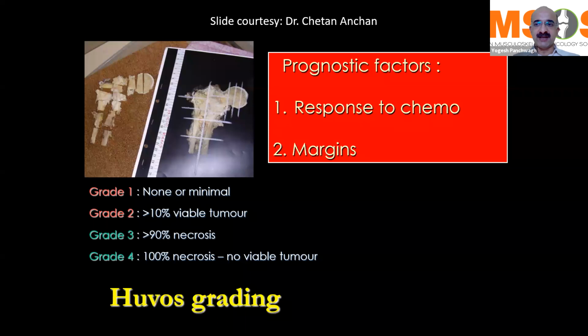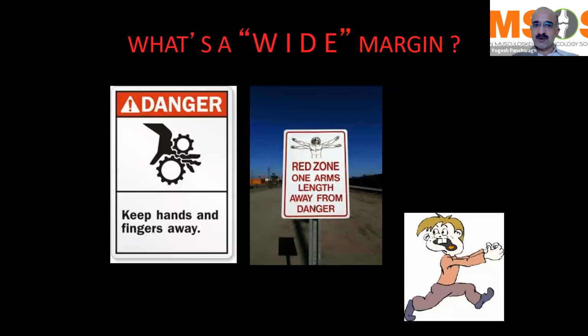Similarly, in Ewing sarcomas, there is the Picci grading system which is employed. Picci grade 1 means that there is macroscopically positive tumor, grossly viable tumor that is seen. Picci grade 2 is that there is no macroscopically viable tumor, but there is microscopically viable tumor, and grade 3 is that there is no viable tumor at all. So that is used in cases of Ewing sarcomas. That was one thing that is important prognostically.